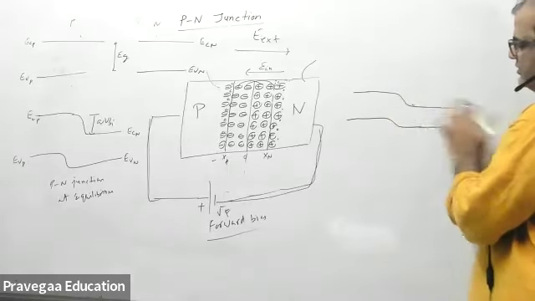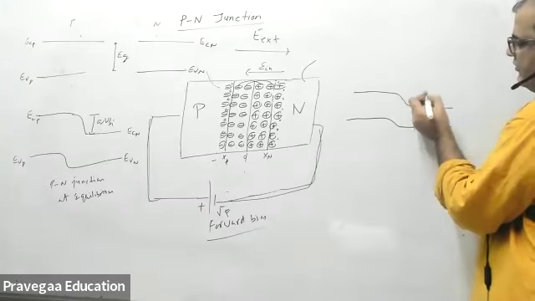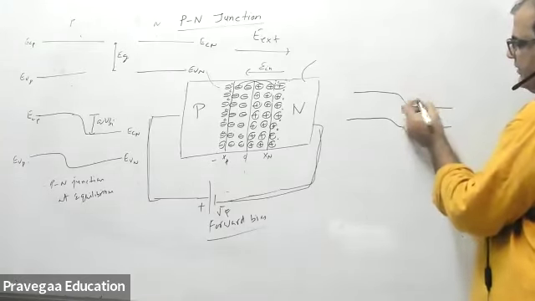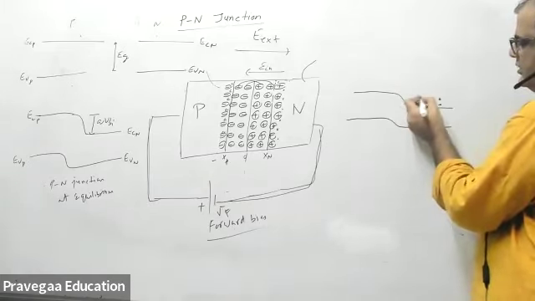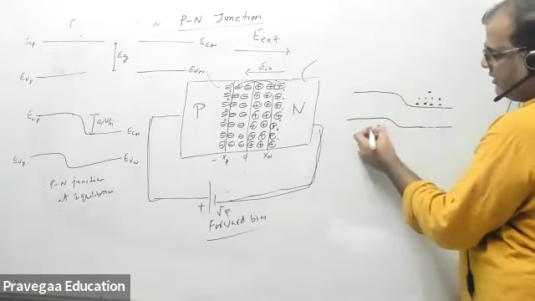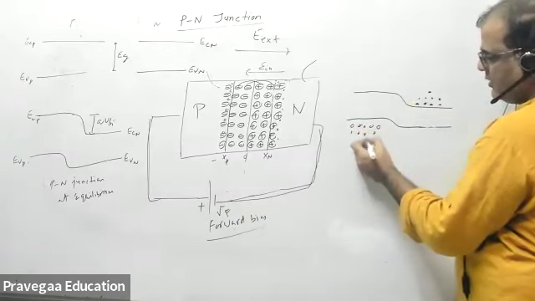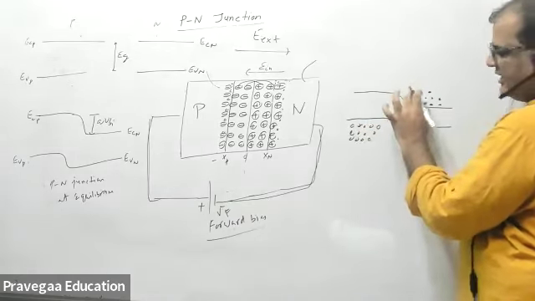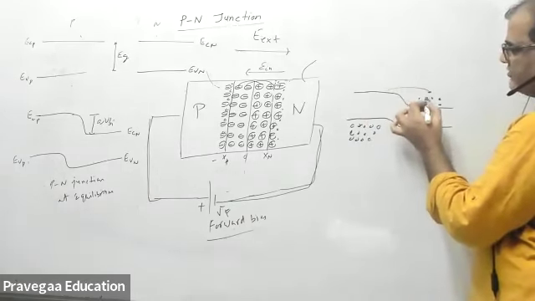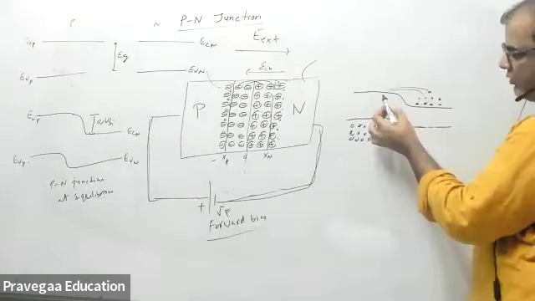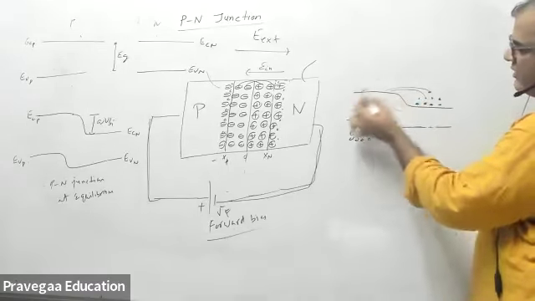This side you have electrons in the conduction band, because it is an N type. I'm making it a little larger. Here the electrons are sitting, and here holes are sitting. Some barrier is still there, but because of temperature they have some kinetic energy also, so these electrons can move. Electrons cannot go from the lower to the higher side without energy. If they have energy, they can now move.